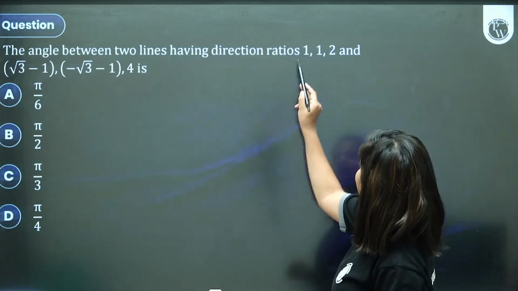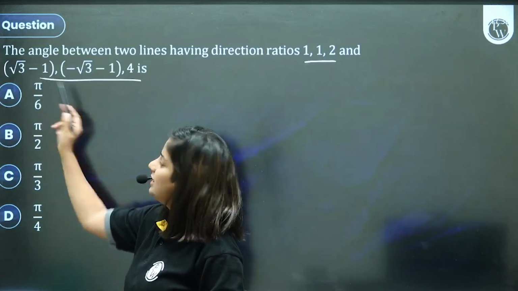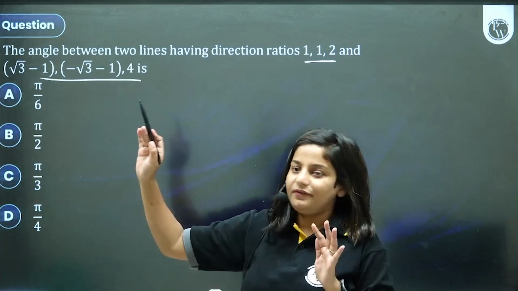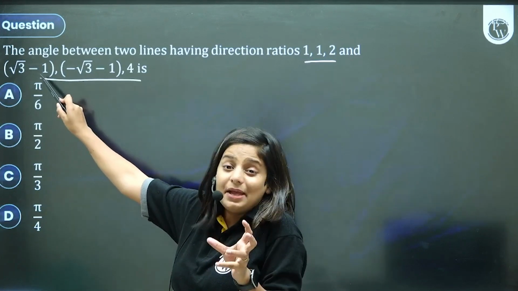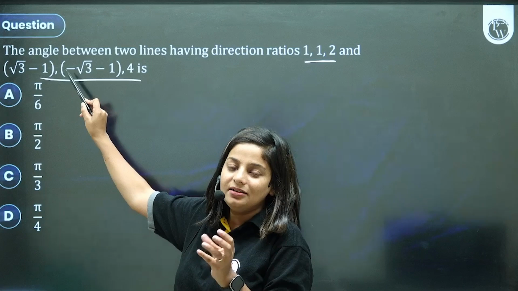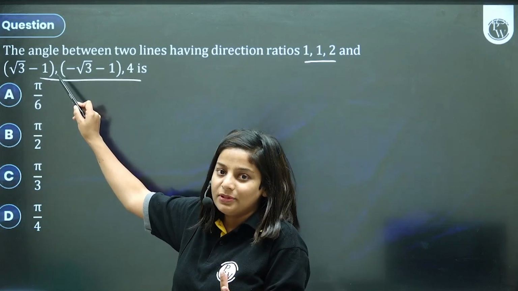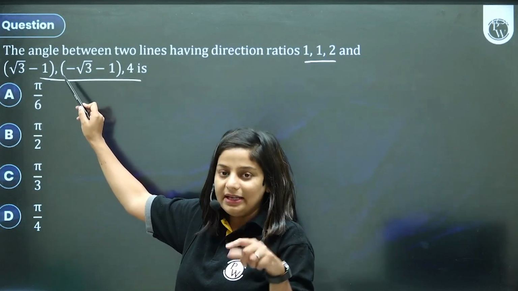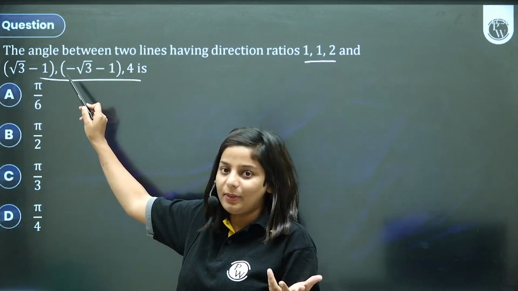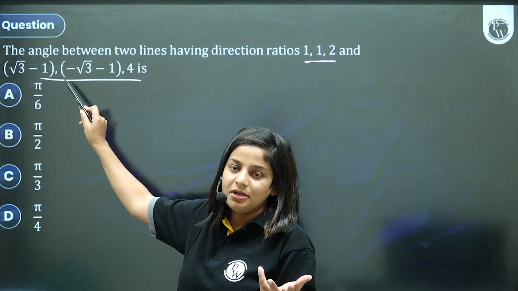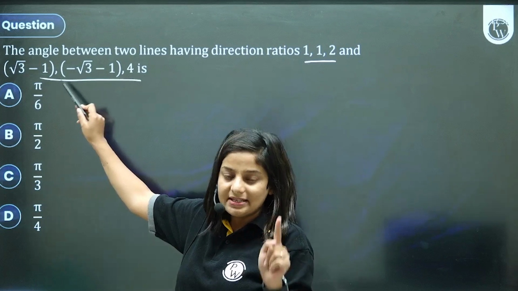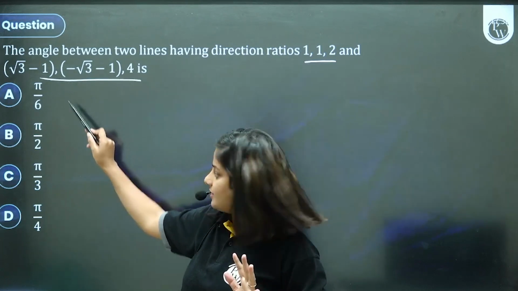The angle between two lines with direction ratios given. It is the same way, children. The only difference is that here the A, B, C values are a little different, in short form. So practice them as well. If you practice it directly in the exam, it might take time and you will be stuck at some step. So I've taken it purposely. It's in short form. Practice it and see what answer you're getting.